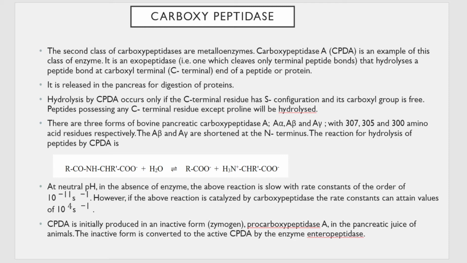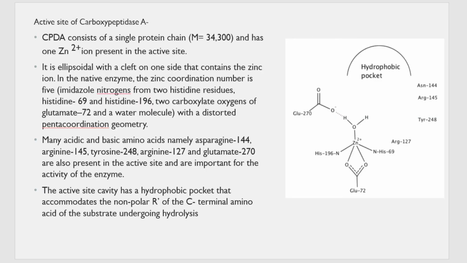And you know that every enzyme requires activation. In order to function, it needs to be activated. That activation is done by another enzyme, that is enteropeptidase, which comes and activates this inactive form of the enzyme to become active. Next, we are studying the structure of carboxypeptidase A.